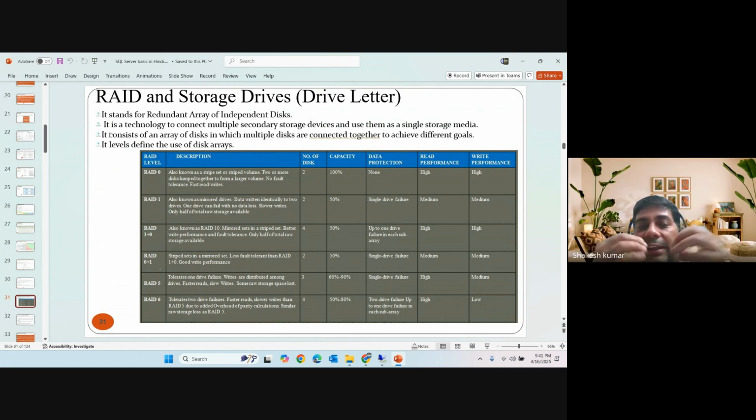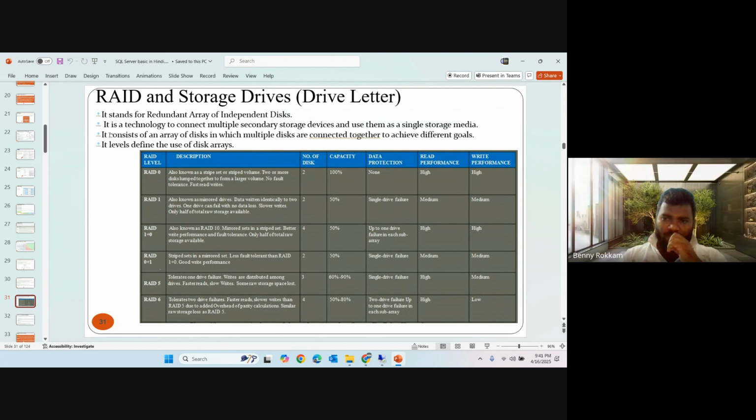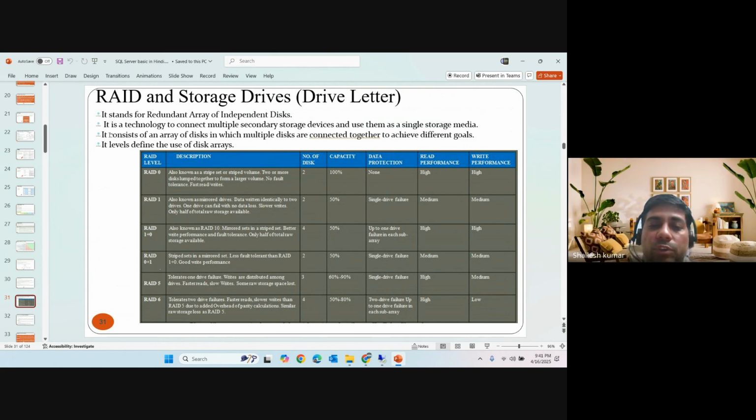In RAID, we have the benefit of writing data on multiple disks, like mirroring and striping. It also boosts the read and write performance of databases. So here are a couple of RAID levels in the hardware market: RAID 0, RAID 1, RAID 10, RAID 01, and RAID 5.